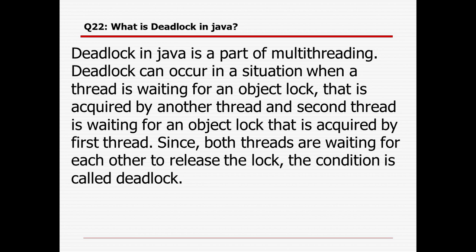So it is deadlocking both the persons. Deadlock can occur in a situation when a thread is waiting for an object lock that is acquired by another thread, and the second thread is also waiting for an object lock which is acquired by the first thread. Since both threads are waiting for each other to release the lock, the condition is called deadlock.